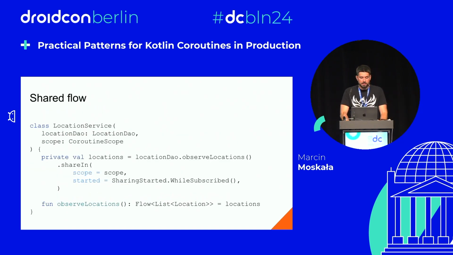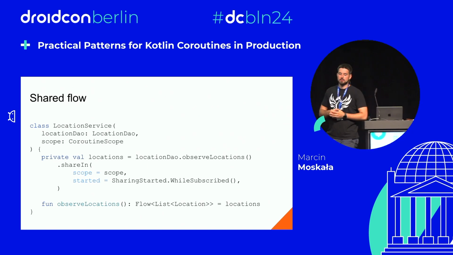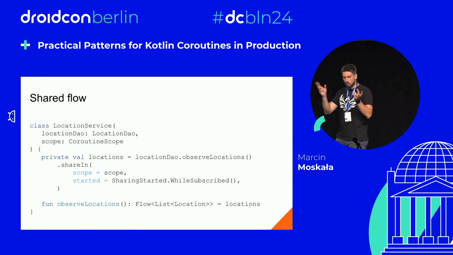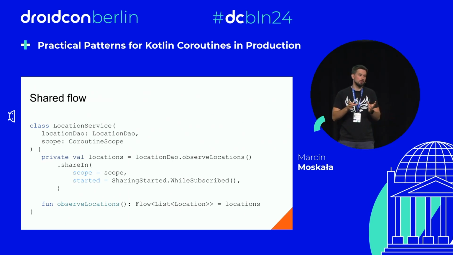And one pattern that I often introduce as an optimization is to use shareIn. As you know, shared flow is like a broadcast channel, like a subject. So you can take one flow and share it in a variable. And notice that this must be stored in a variable, because otherwise a new one would be created for every call.